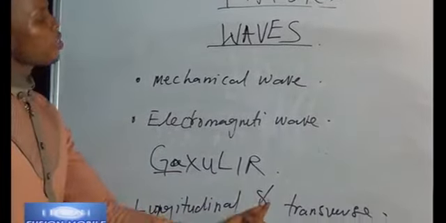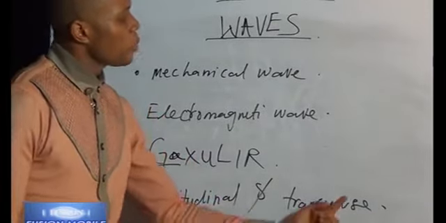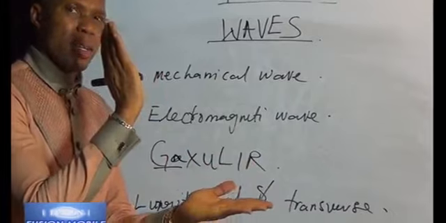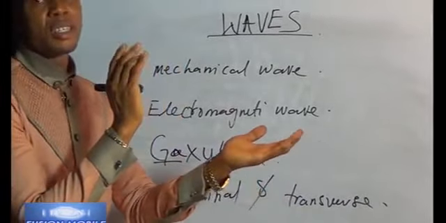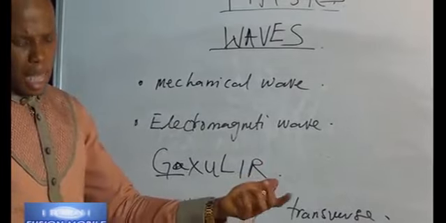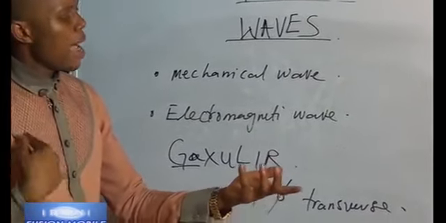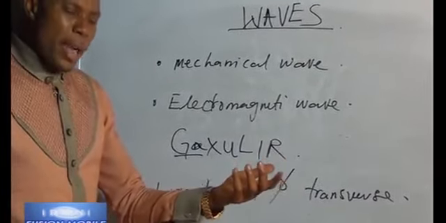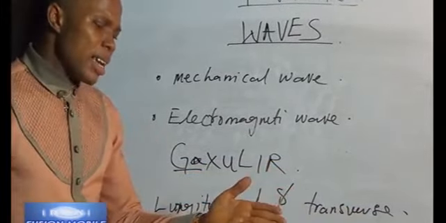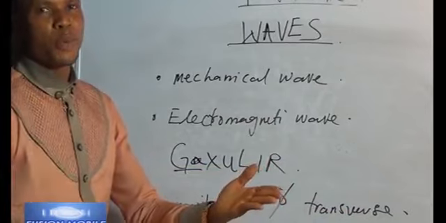Longitudinal. While transverse is obtained when the wave is moving perpendicular to the vibration producing it. Example, if I have a guitar in my hand and I'm plucking the guitar, my hand is going up and down while the wave on the string of the guitar is going this way. That means it is perpendicular to the source producing it.